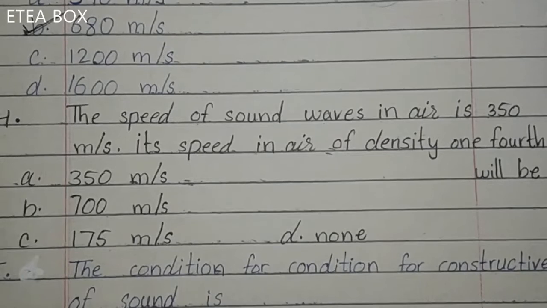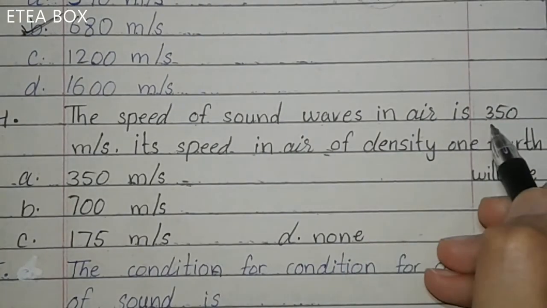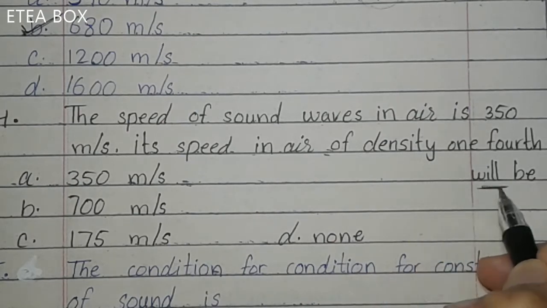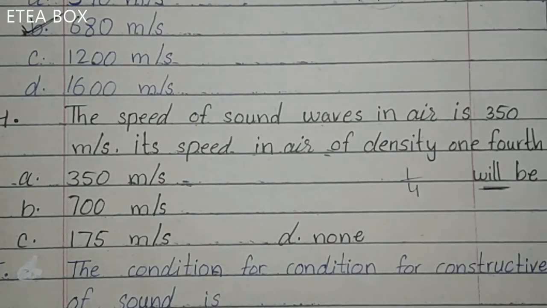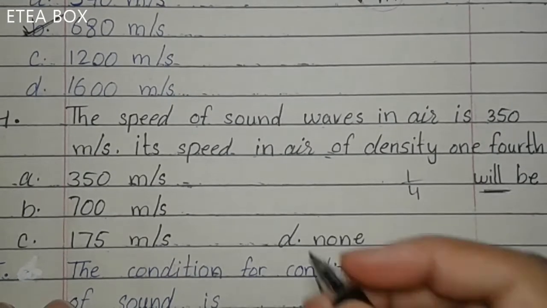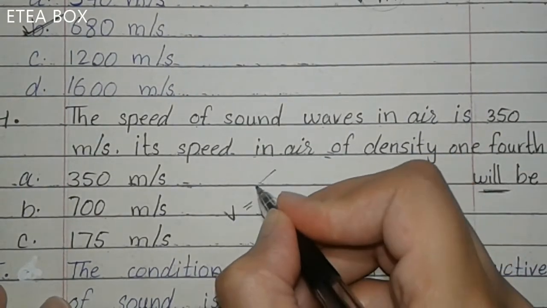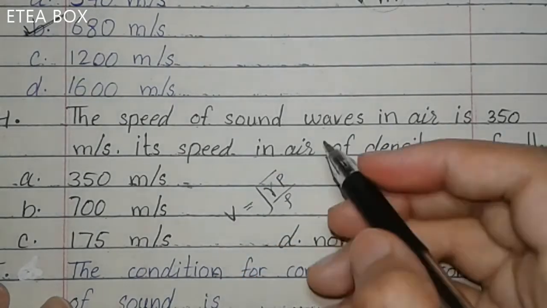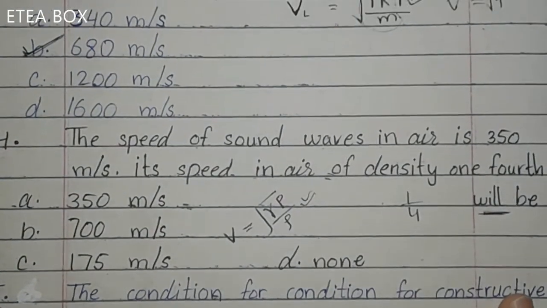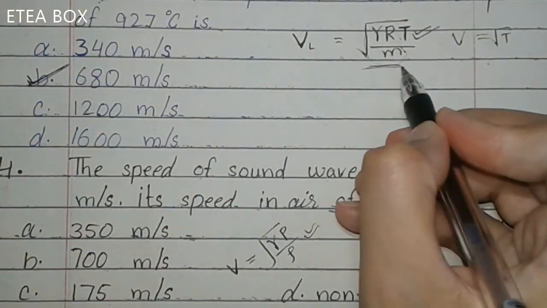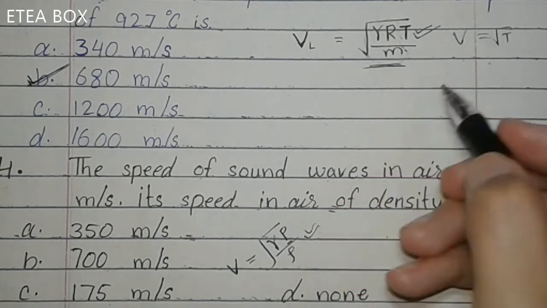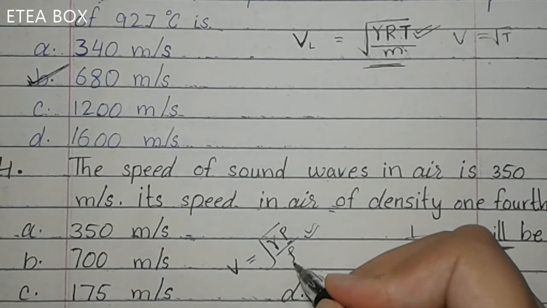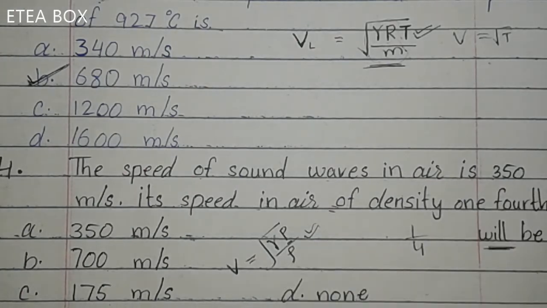Now next one. The speed of sound waves in air is 350 meter per second. What will its speed be in air of density 1/4? Now what will the speed be if the density is 1/4? Let's find this. We know that the speed of sound is equal to square root of gamma pressure divided by density. This is the original formula, and if we want to convert it, then in the case of pressure, P is equal to nRT. Now for 1 mole it will be RT, and you have to convert the density into volume, so it will give you this answer.